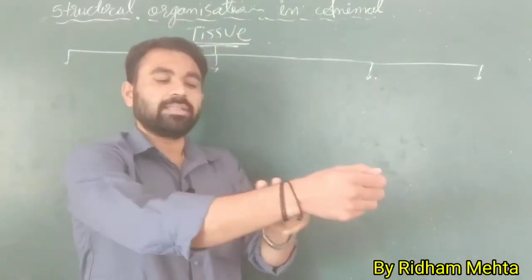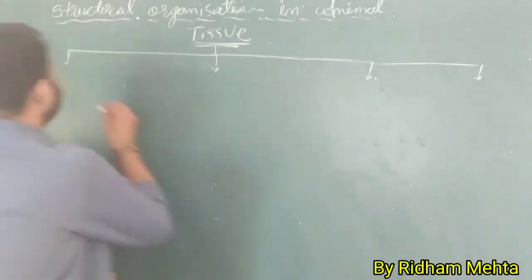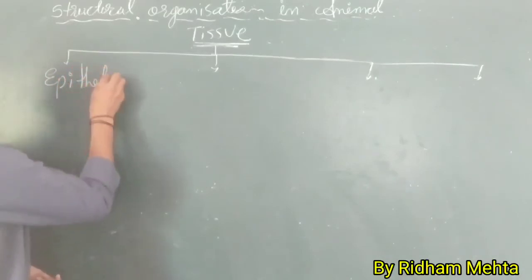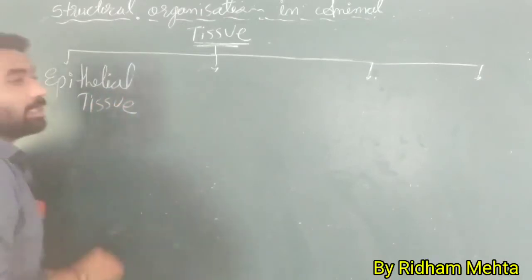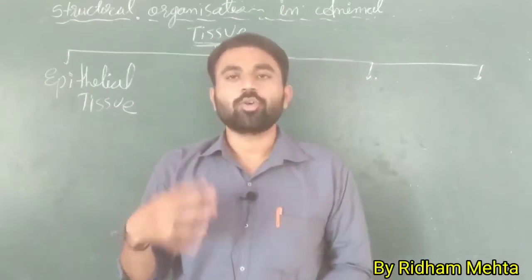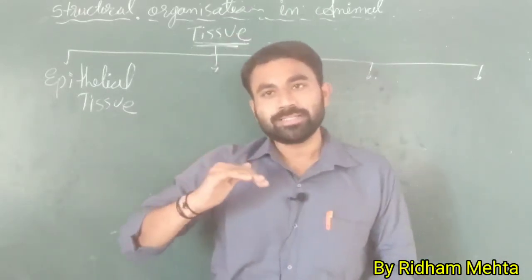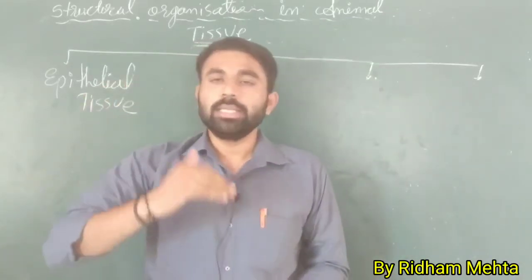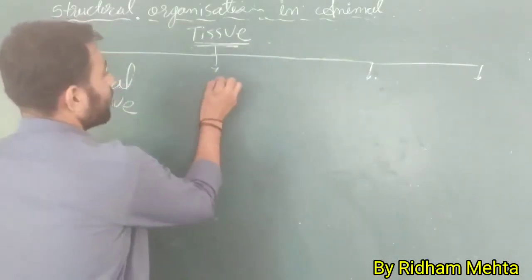If I say the upper layer is made up of skin, the upper layer is called epithelial tissue. So in any organ, the covering or the outer layer or the protective layer is called epithelial tissue. Now the second tissue is connective tissue.